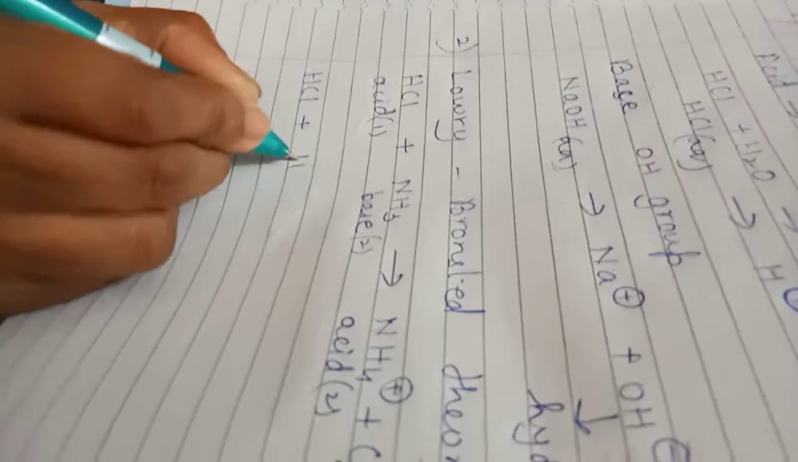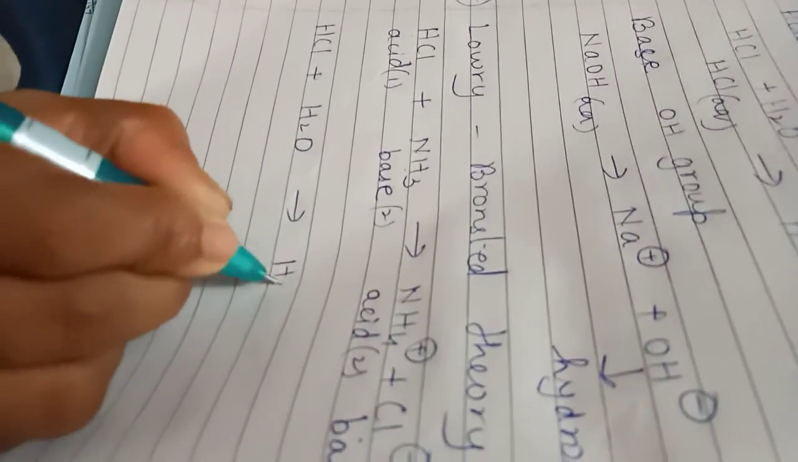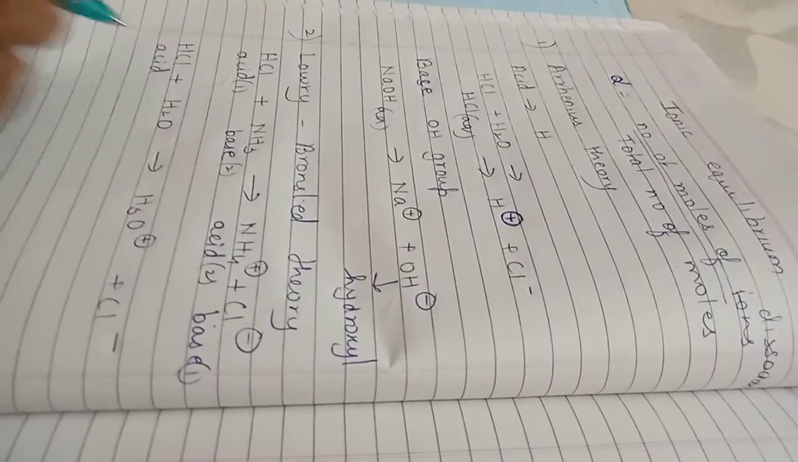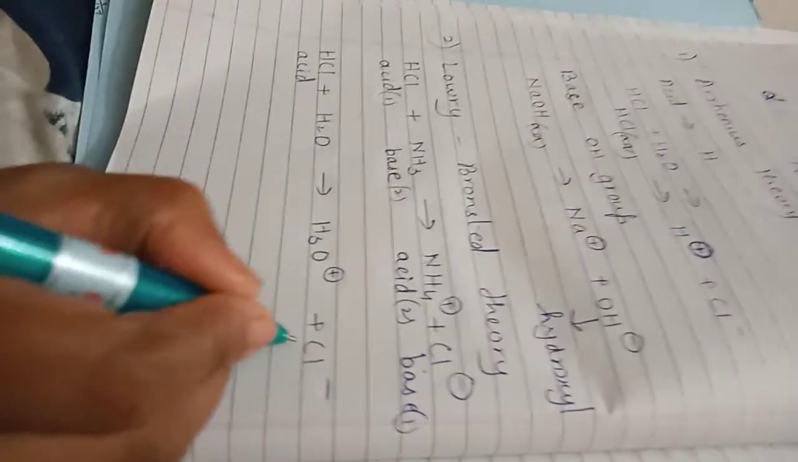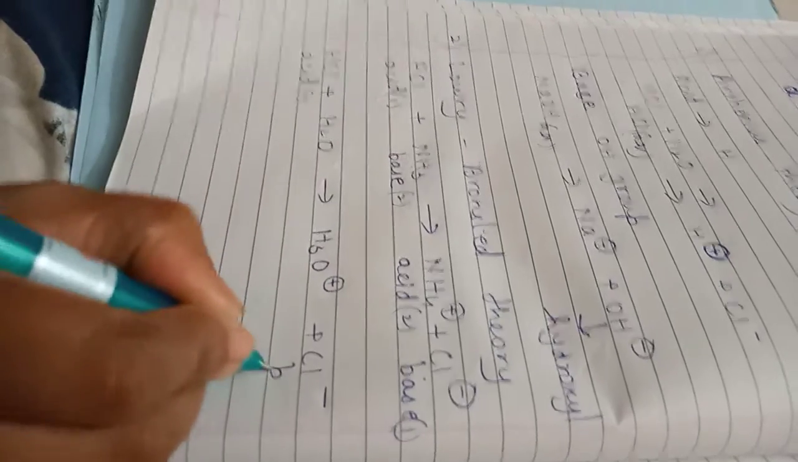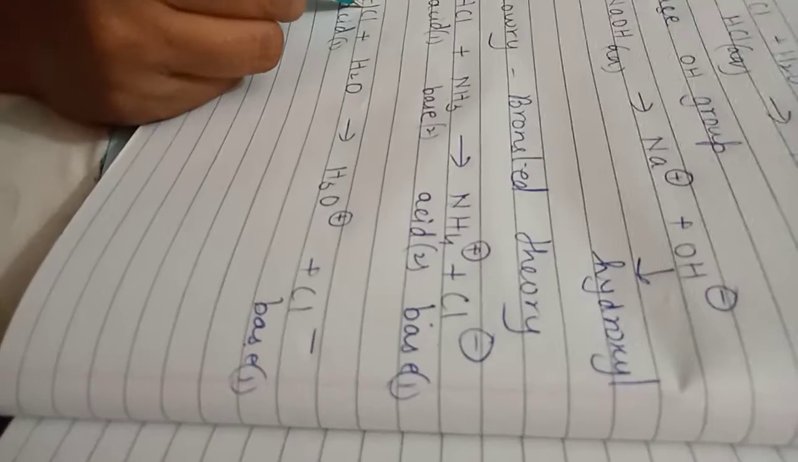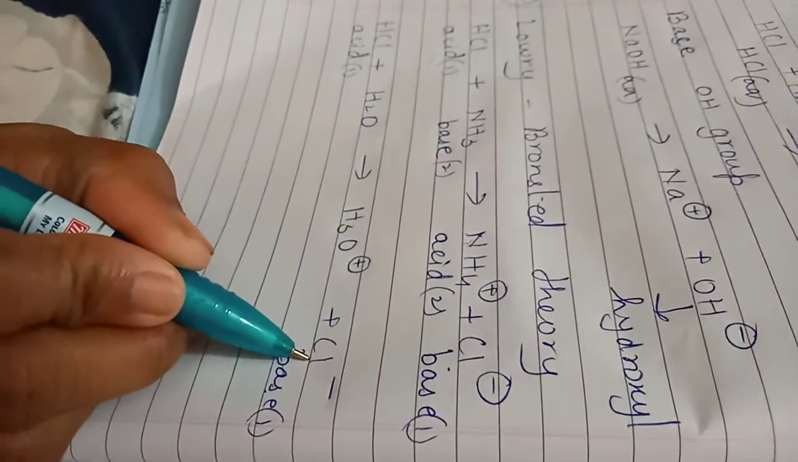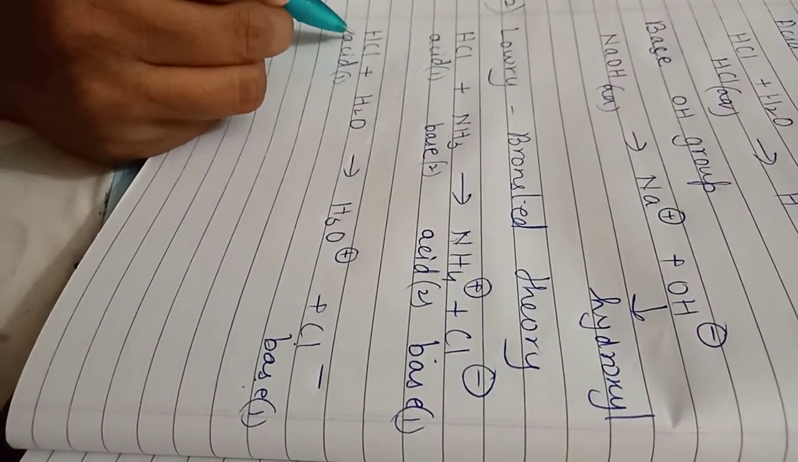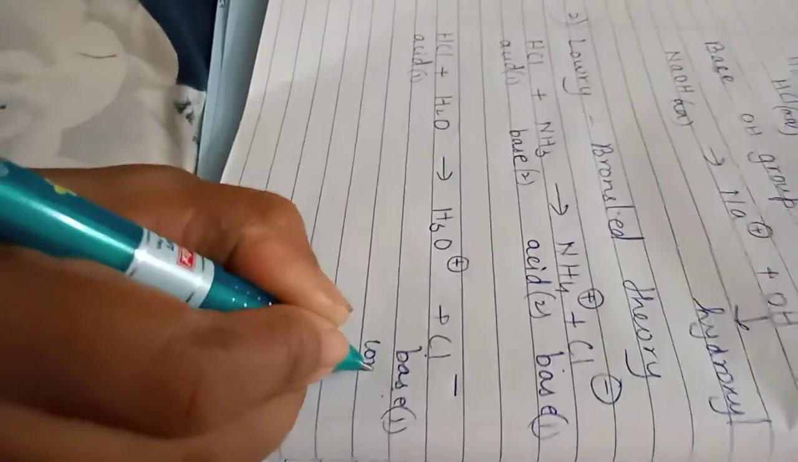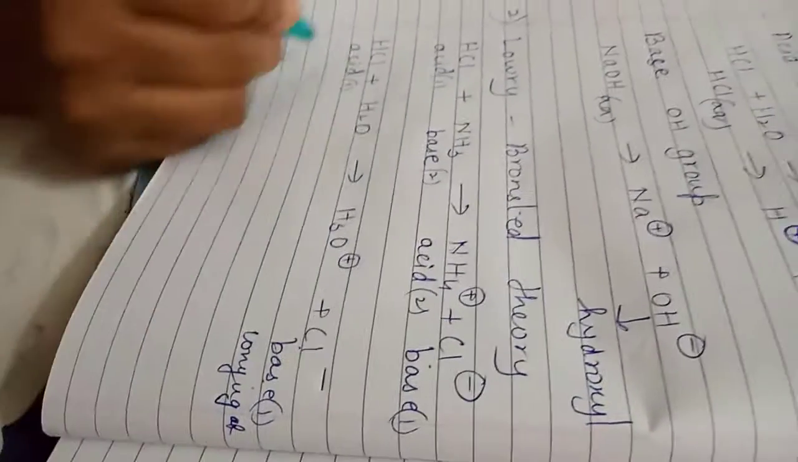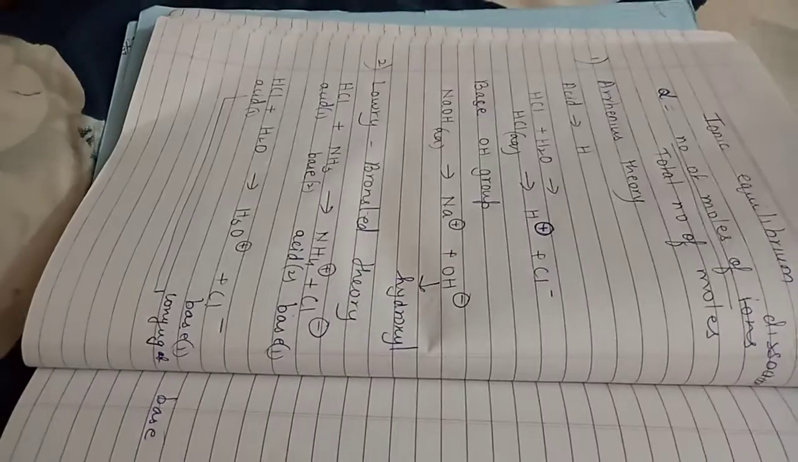Students, let me clear this up. HCl plus H2O gives rise to what? H3O plus and Cl minus. Here, which is the acid? HCl, because it donates a proton. H is a proton, students. This is the acid, and this is the base of that acid. The base formed when the acid donates a proton is called the conjugate base. So this is the conjugate base of that acid.